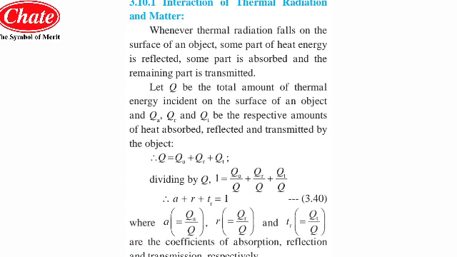So the amount of heat absorbed out of the amount of heat incident gives A, the amount of heat reflected out of the heat incident gives R, and the amount of heat transmitted out of the heat incident over that particular object gives TR. So the entire equation is A plus R plus TR equals 1, where A is the coefficient of absorption, R is the reflection, and TR is the transmission respectively.